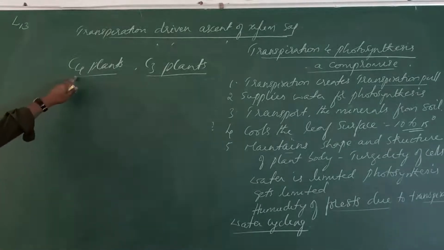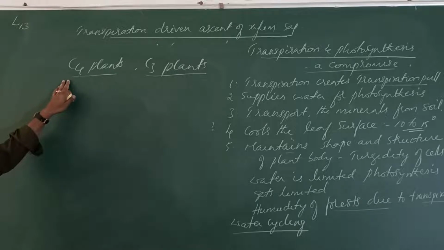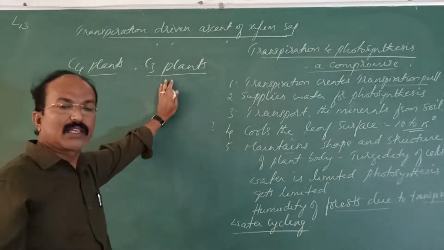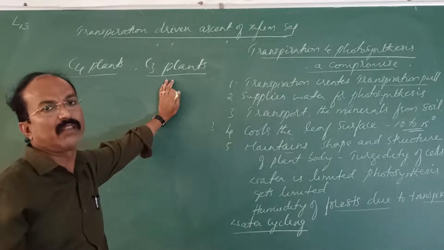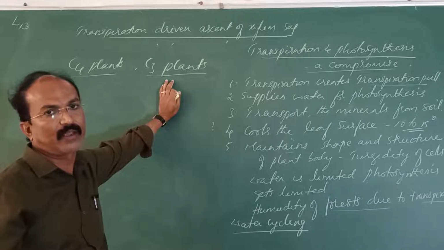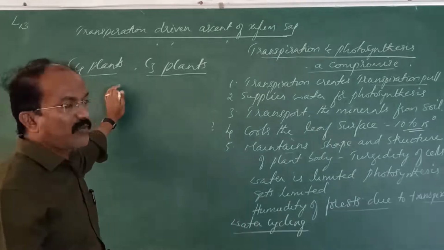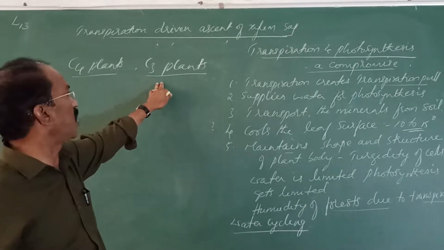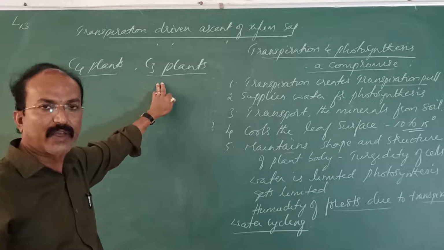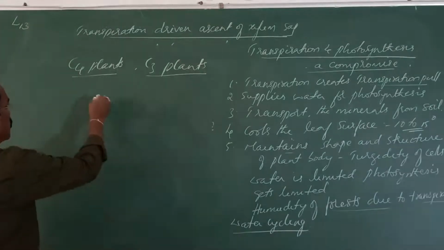In C4 plants, the first product that is produced is a C4 compound or a C4 acid. That's why it is called C4, as 4 carbons are present in that product. Here, in the C3 plants, the first stable product that is produced in this cycle is a C3. Understand? Later on we will come to oxaloacetic acid, and here the 3 carbon compound that is produced in the Calvin cycle, that we will come to know.